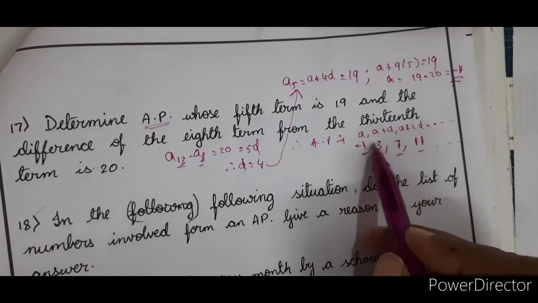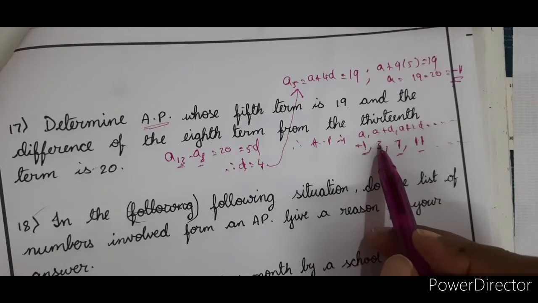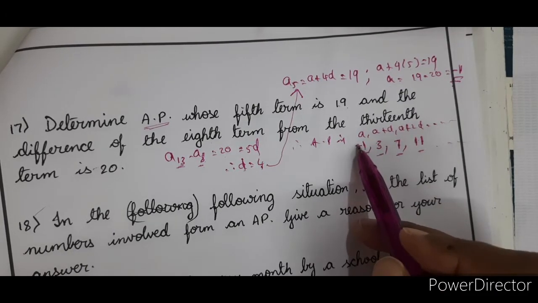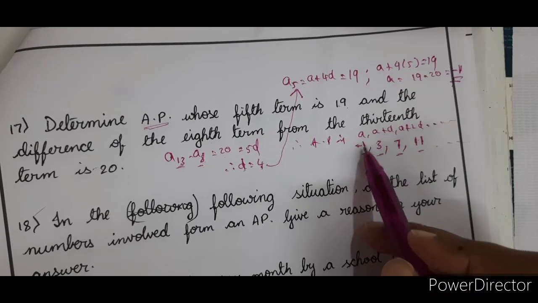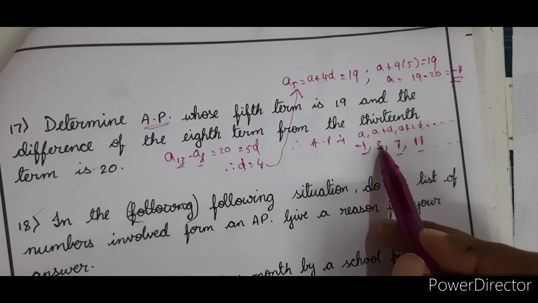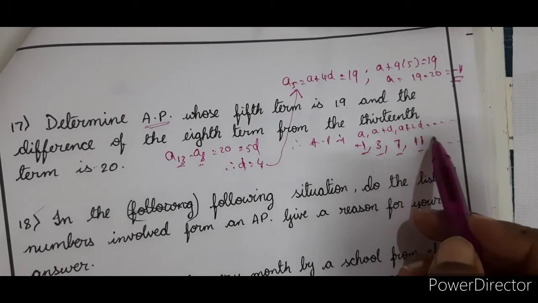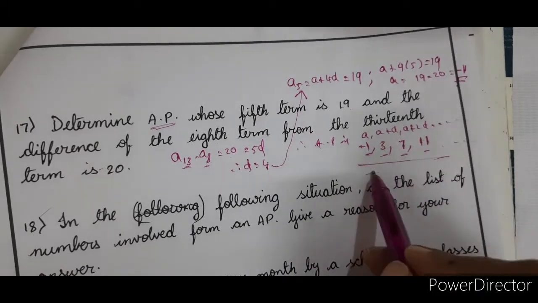See the common difference also. Verify it by yourself. Right? This minus this: the second term is 3, minus of minus 1 is plus 1, 4. 7 minus 3, 4. 11 minus 7, 4. Now 15 minus 11, 4. Like that the series will be. So this is how we have to do.